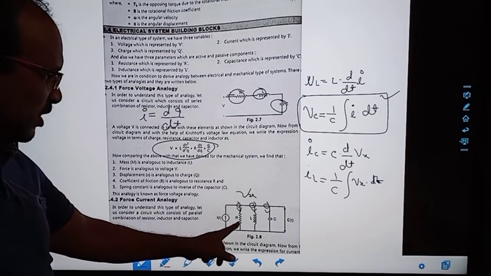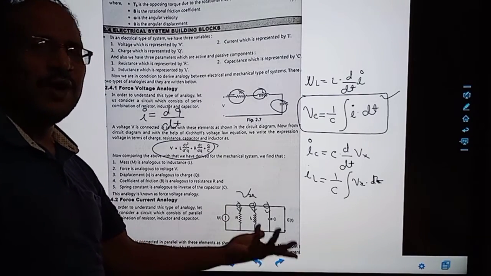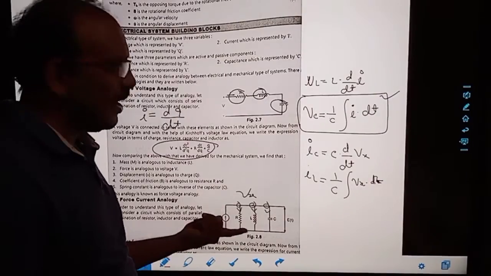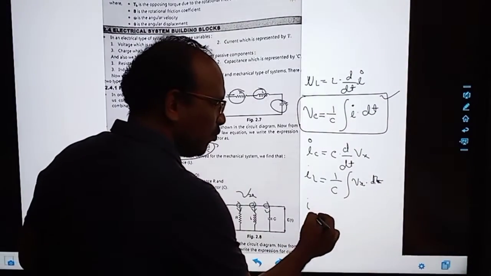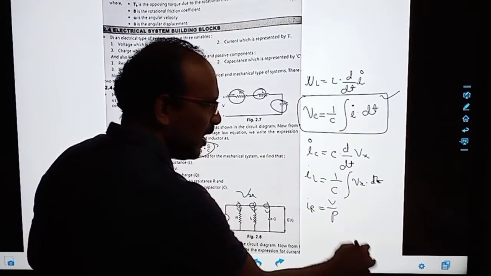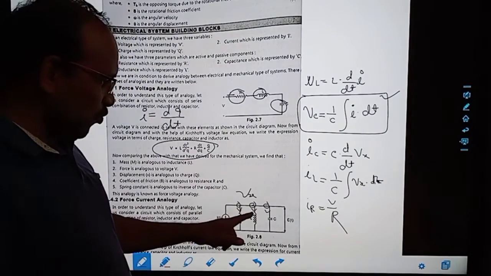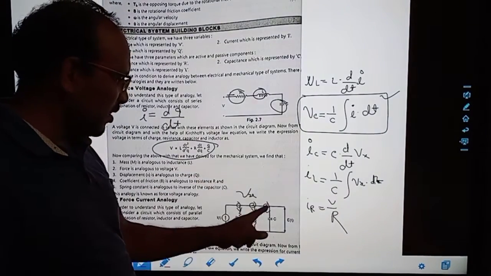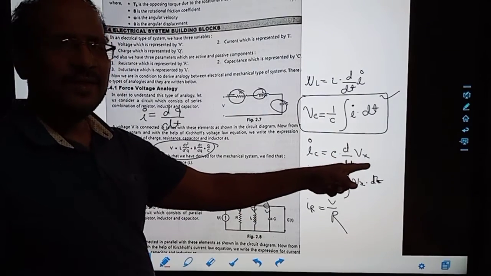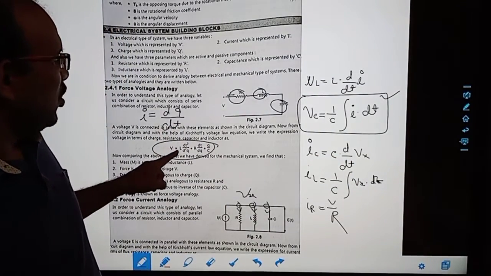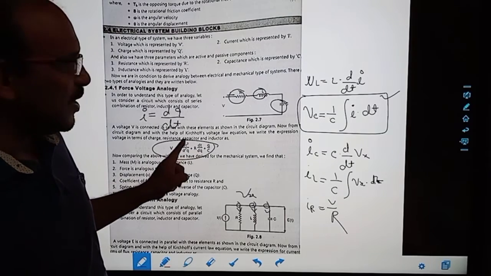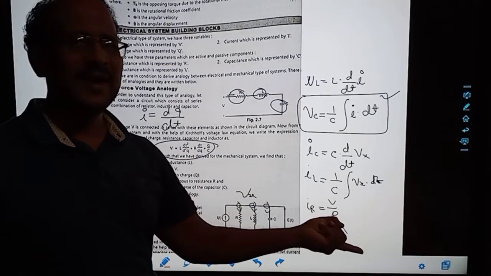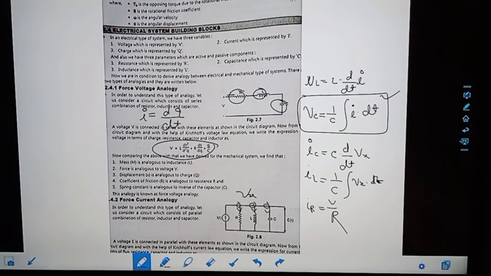So for the resistor, what is the resistor current? That is V divided by R. What is the current through the resistor? That is V divided by R. Correct. So this is the inductor current. This is the capacitor current. So the parameter that was coming in the double derivative for the inductor earlier will also come for the capacitor. The resistor stays the resistor, same parameters.